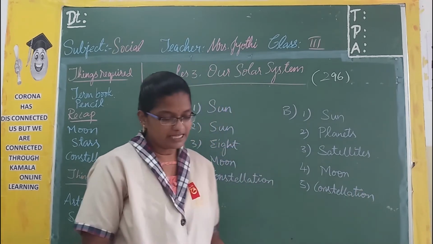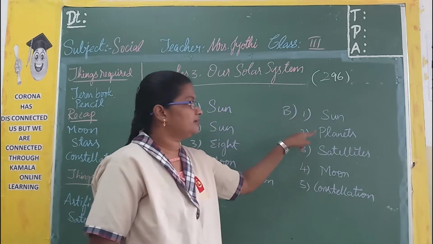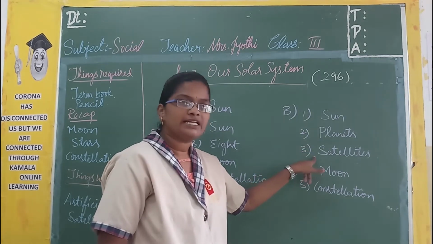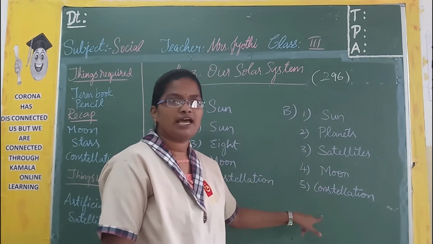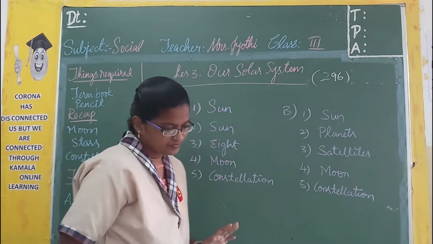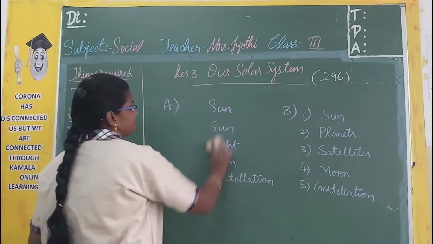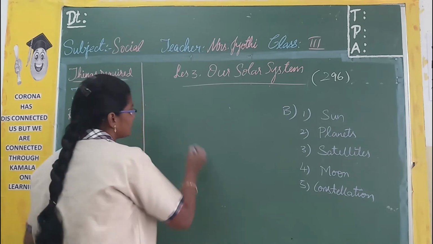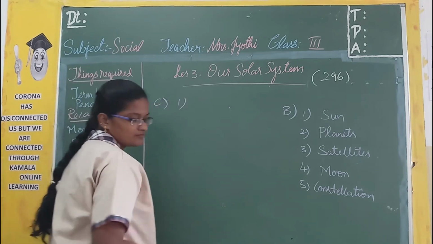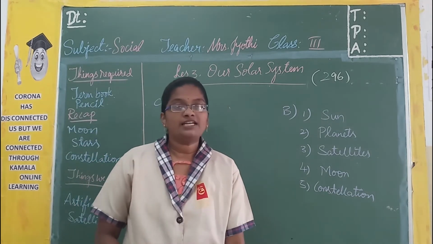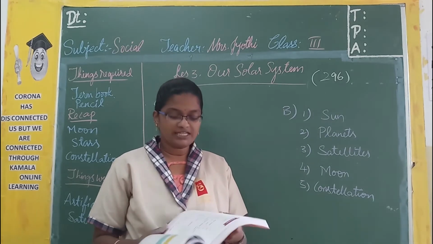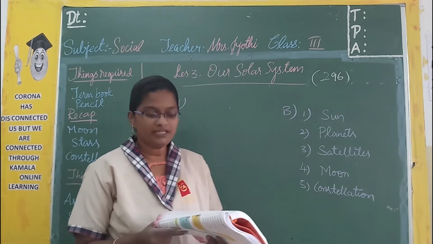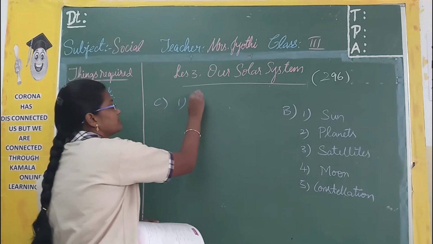I am repeating the answers once again. Sun, planets, satellites, moon and constellation. Then fill in the blanks. The sun is very hot because it consists of many burning gases.